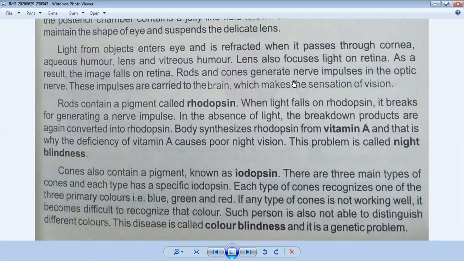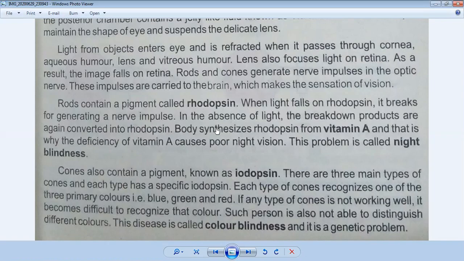Rods and cones generate nerve impulses. Keep in mind nervous coordination: rods and cones generate nerve impulses, and through the optic nerve these impulses are carried to the brain, which creates the sensation of vision. The rod contains a pigment called rhodopsin. When light falls on rhodopsin, it breaks down, generating a nerve impulse. In the absence of light, the breakdown products are converted back into rhodopsin. So rods play a very important role. They contain a pigment chemical called rhodopsin, and when light falls on the rhodopsin, it breaks down and generates the nerve impulse.